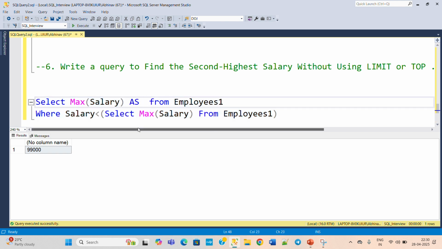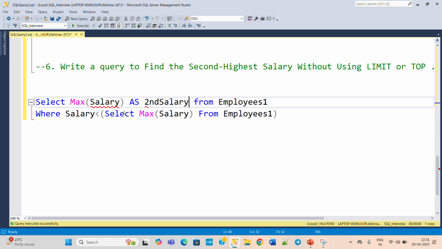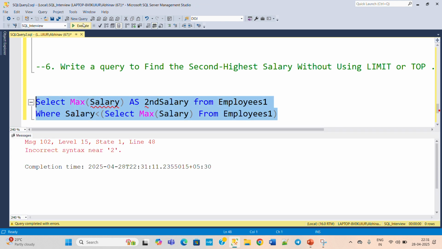Put alias here as second salary. Okay, now control R. Why is it providing an error? Correct the syntax: the max salary as, now execute this and check the output. So why is it providing the error? Select max salary as second salary.